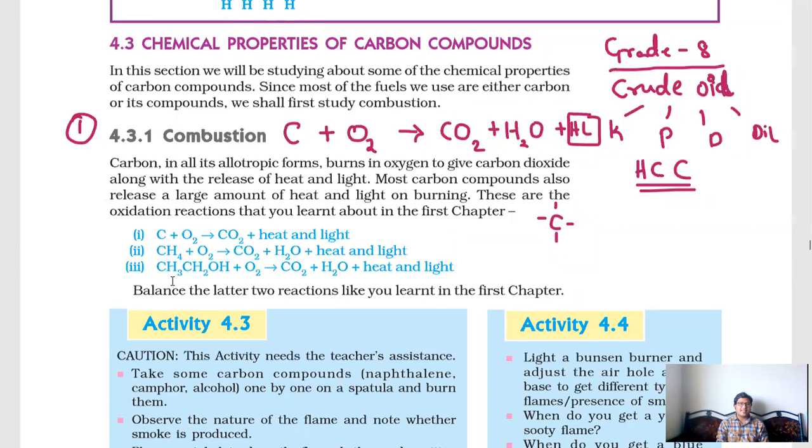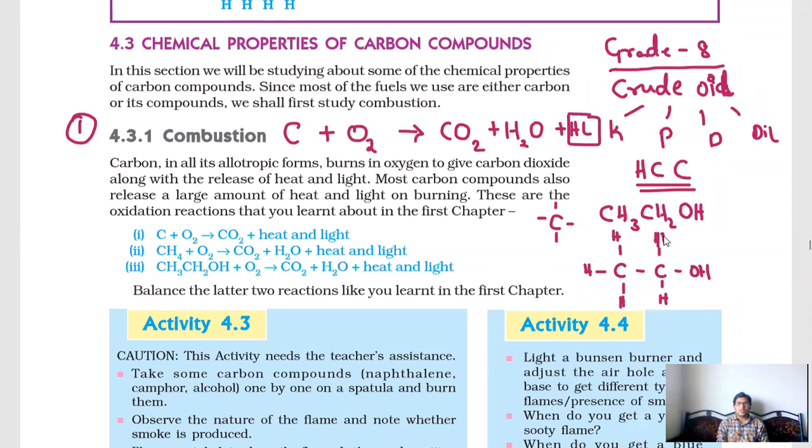Now CH3CH2OH, how to represent that? CH3, CH2OH. First, what is this part? CH3, C with three H's. Next, CH2, then the bond OH.